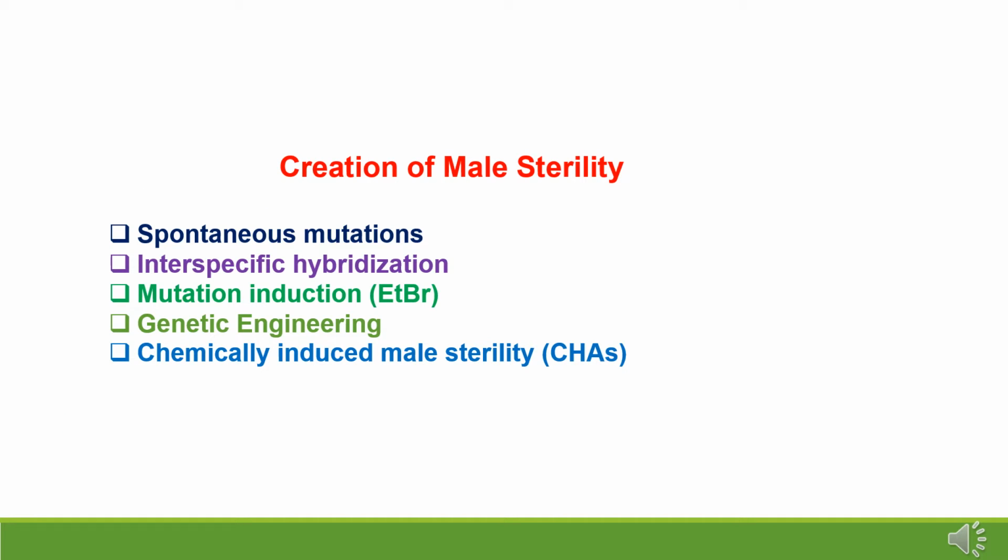Now, creation of male sterility. Male sterility can be induced or created by spontaneous mutations. Interspecific hybridization, meaning use of different species during hybridization, also results in male sterility. Other methods are mutation induction, genetic engineering, and chemically induced male sterility.